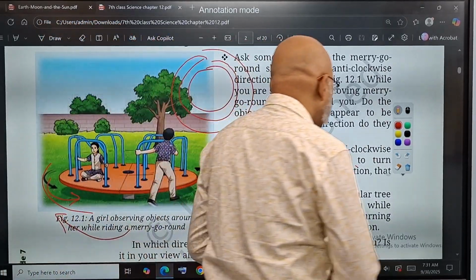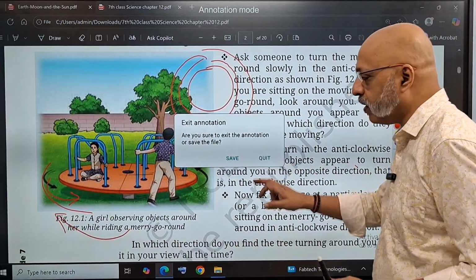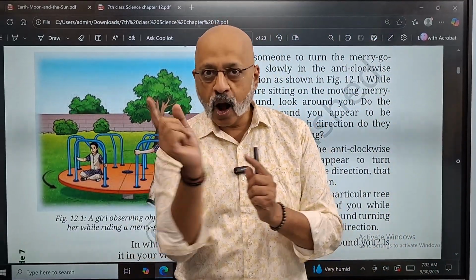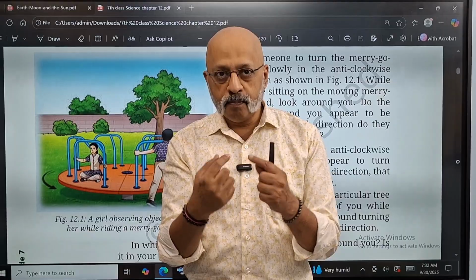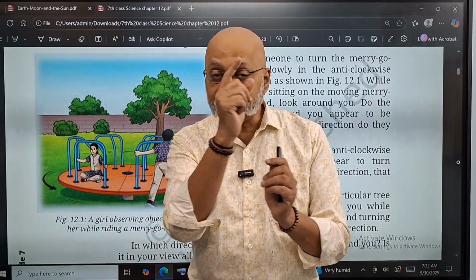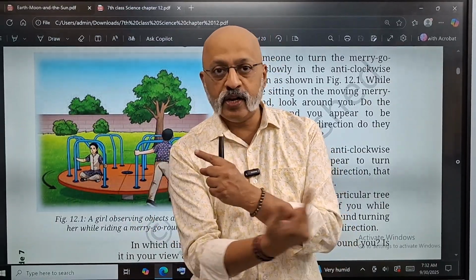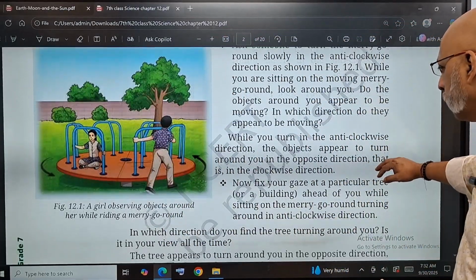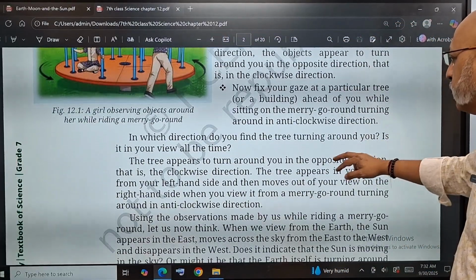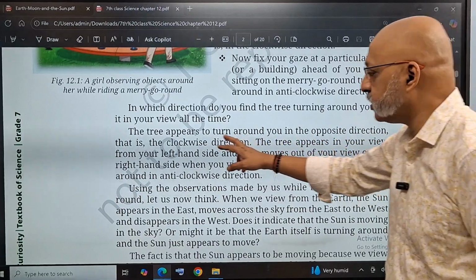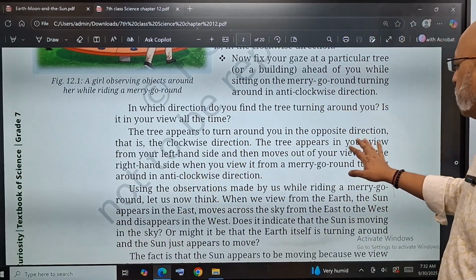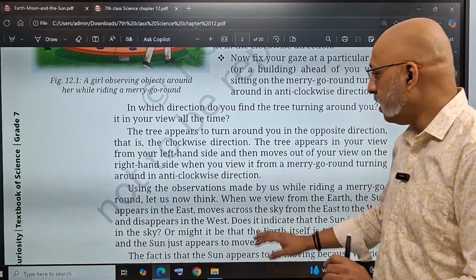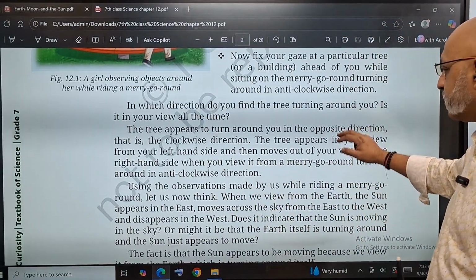Now fix your gaze at a particular tree. When you sit on a merry-go-round and you see a particular tree, you will feel as if that is moving in the clockwise direction while you are moving in the anti-clockwise direction. The tree appears to move around in the opposite direction, that is the clockwise direction. The tree appears in your view from your left hand side and then moves out of your view and then comes in the right hand side view. Okay, so that is how it is.